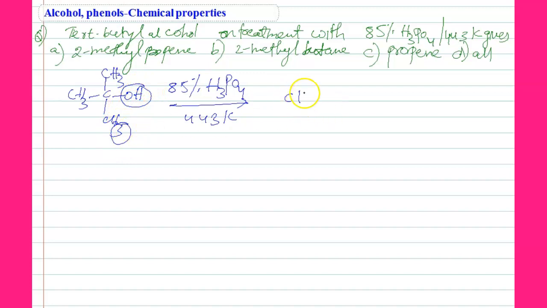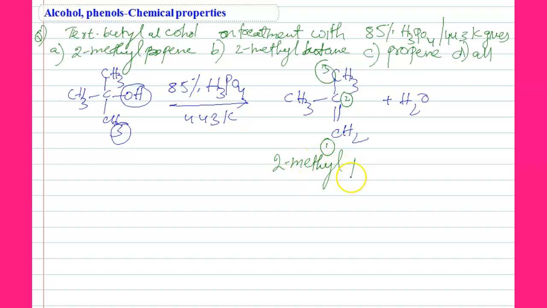Then we can get CH3-C(CH3)=CH2. So removal of water gives a double bond. Here we should know the name also. 1, 2, 3. So 2-methylpropene is the major product. So option A is the correct one.